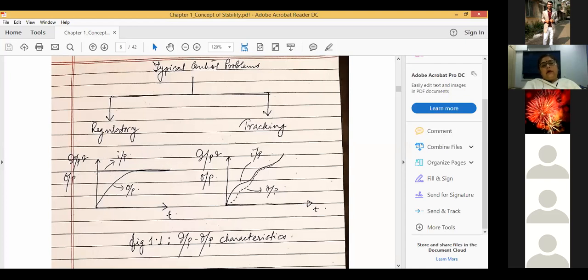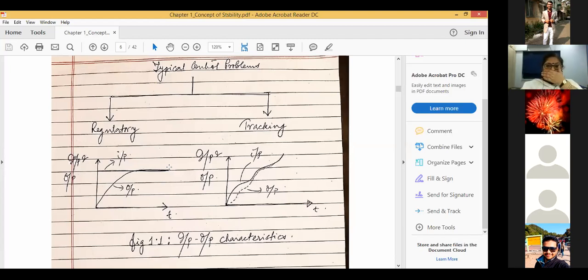And what is the nature of the input? The nature of the input is constant. Basically, you see, it's constant, right? And the output, it could be like this. Can you follow the cursor? It could be like this as well. Yes, ma'am. You can follow the cursor. So already you have studied in system theory different types of responses: underdamped, critically damped, overdamped, etc.